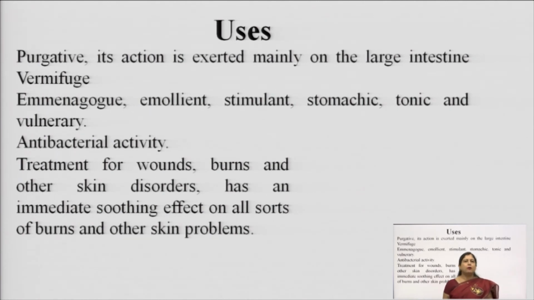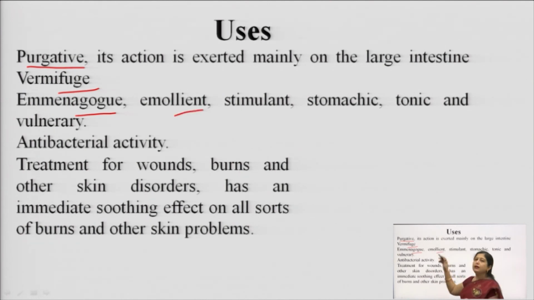And now we come to the uses. The main uses: purgative, because of its anthraquinone action, it produces a purgative effect on the large intestine. It is also used as a vermifuge, mainly to kill the worms in the intestine. It is an emmenagogue, meaning it enhances menstruation.